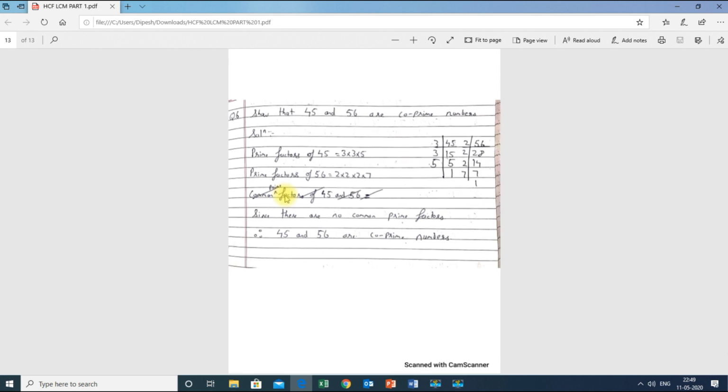We have learned how to find the HCF by 3 different methods. We have learned what prime numbers are, what factors are, and we have also learned about co-prime numbers. In the next lecture we are going to learn about LCM, what multiples are, and how to find LCM by 3 different methods. So that is the end of the first part of the video.